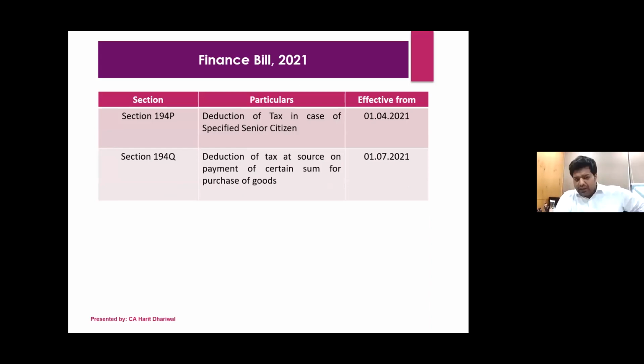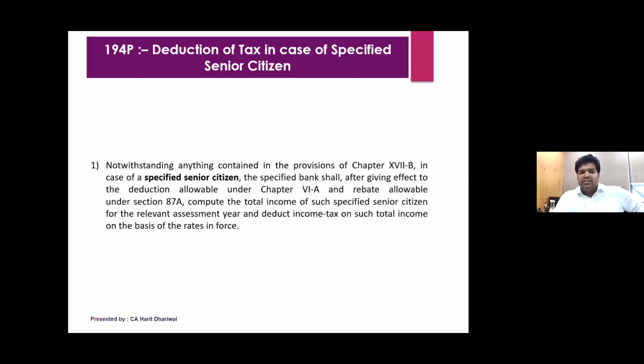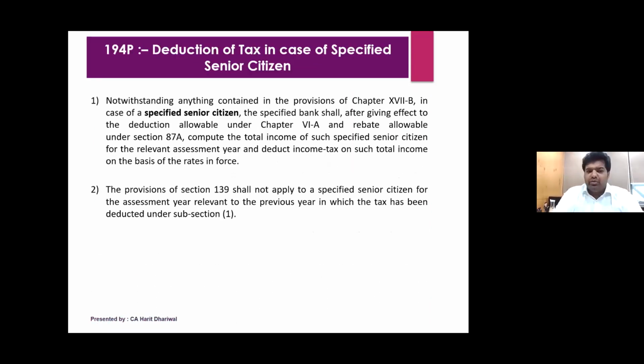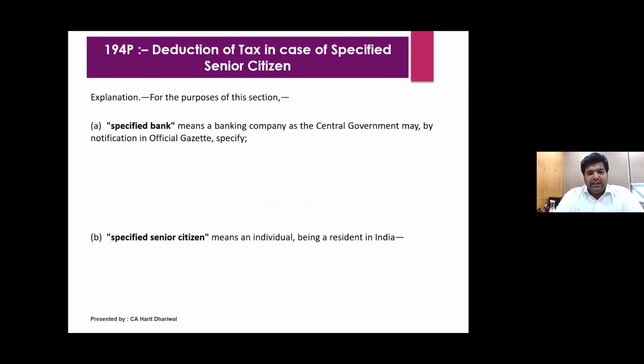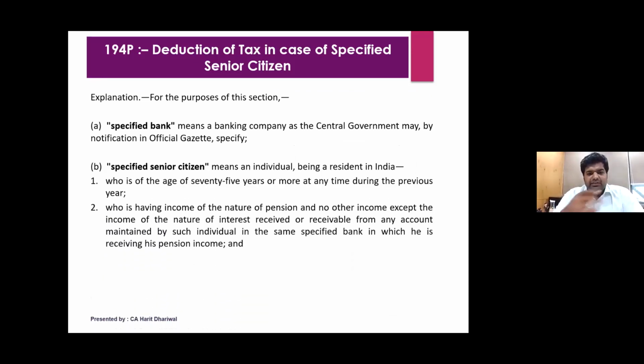Now coming to Finance Act 2021, you can see 194Q we have already discussed. 194P talks about the specified senior citizen. I'll quickly take you through this: the government has come up with this scheme where if you're a specified senior citizen, you are not supposed to file the ITR. Now they have come up with a very detailed guideline for the specified bank; there are certain guidelines, and they talked about this.